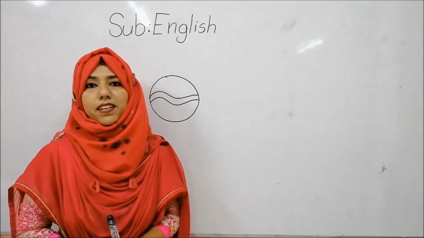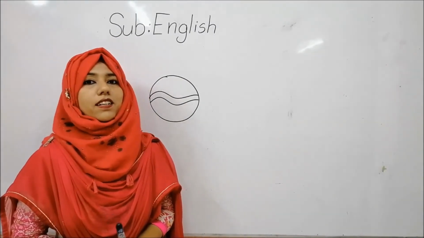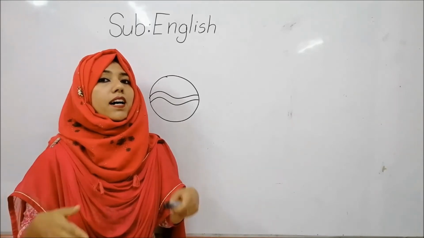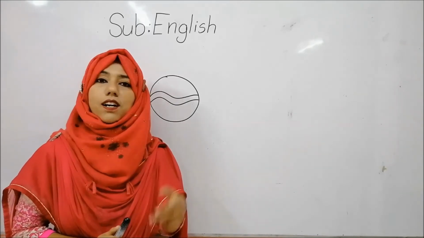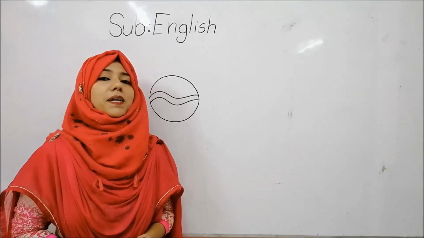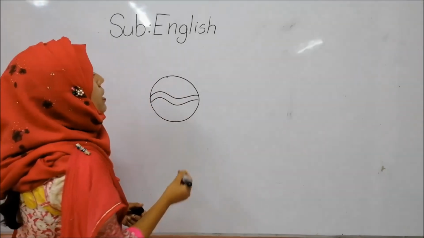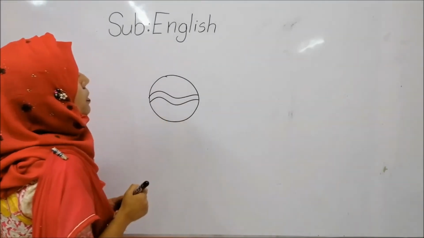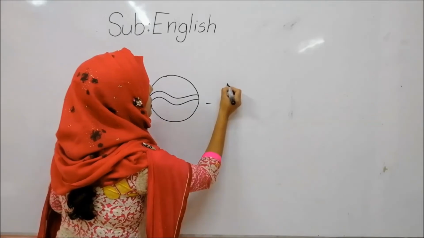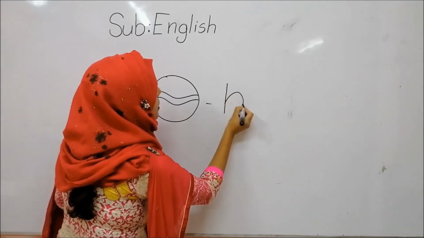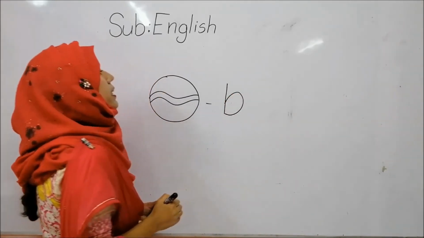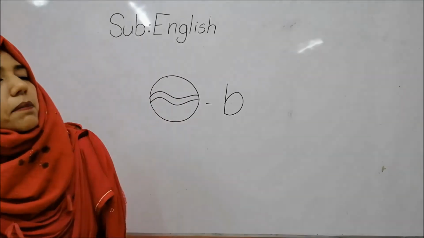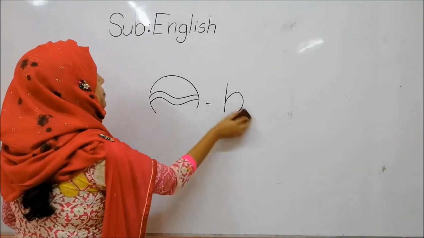Can you tell me what for ball? Ball. So which letter sound is ba? B. B for ball, right? B for ball. So here will be letter B, right? This is letter B. Okay.